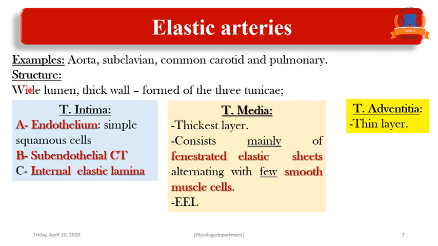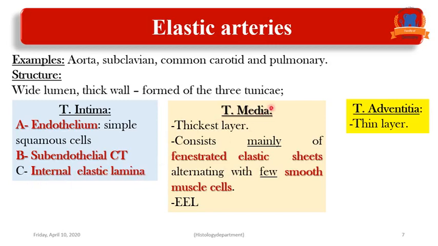The structure of the elastic artery: elastic arteries have a wide lumen and a very thick wall. They are formed of the three usual tunicae: tunica intima, tunica media, and tunica adventitia. Tunica intima is formed of endothelium, which is simple squamous epithelium, and under it is the subendothelial connective tissue and internal elastic lamina, a layer of elastic laminae compacted together to form a thick lamina.